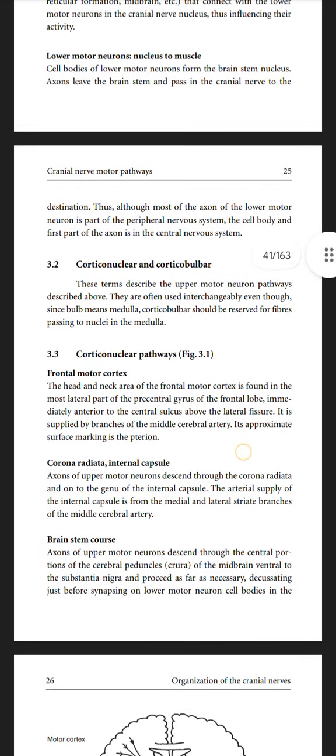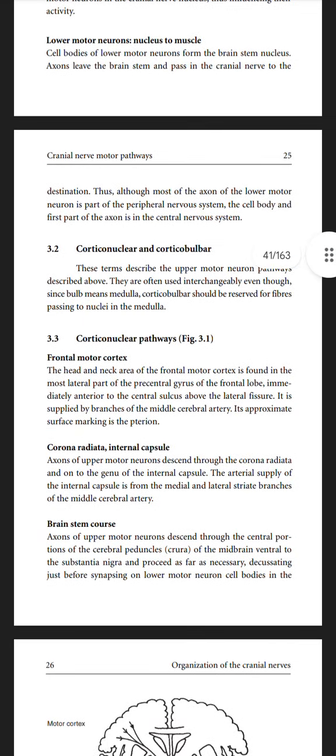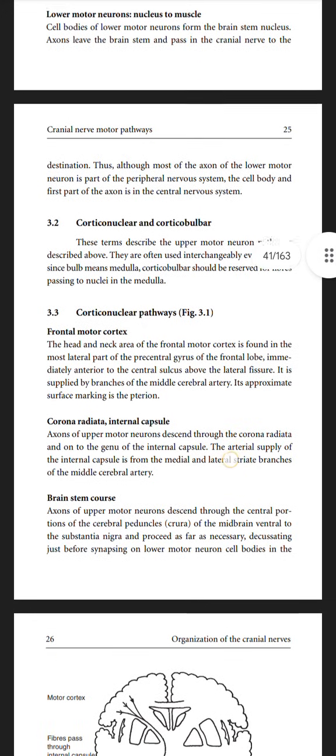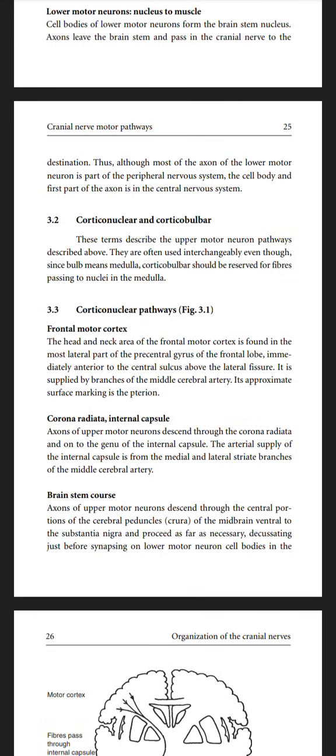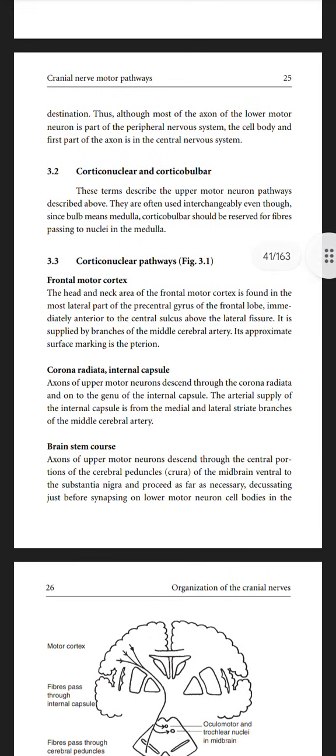Lower motor neurons, nucleus to muscles. Cell bodies of lower motor neurons form a brainstem nucleus. Axons leave the brainstem and pass in the cranial nerves to their destination. Thus, although most of the axons of the lower motor neurons are part of the peripheral nervous system, the cell body and the first part of the axon are in the central nervous system.